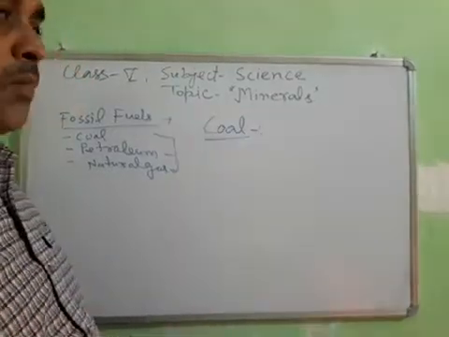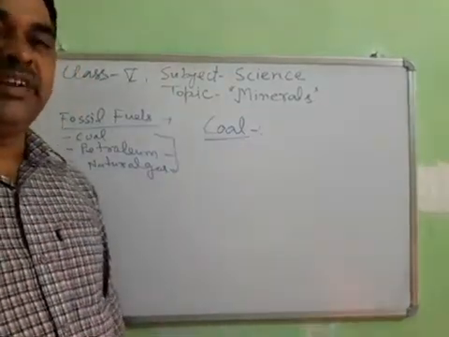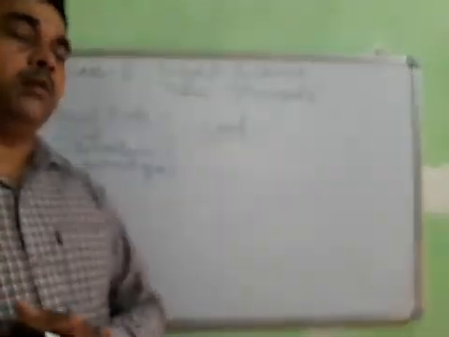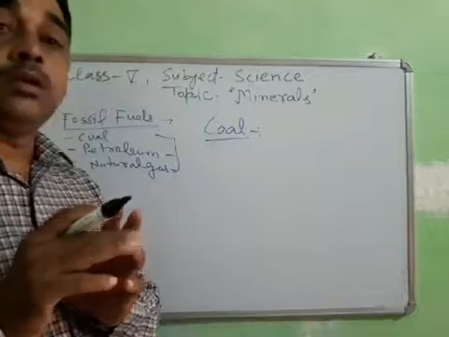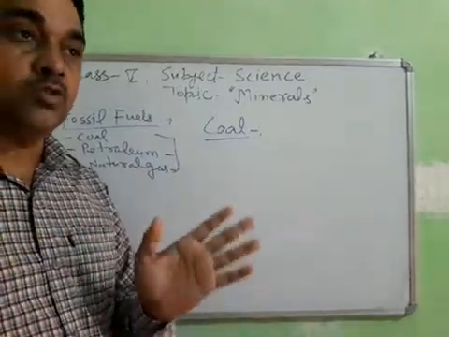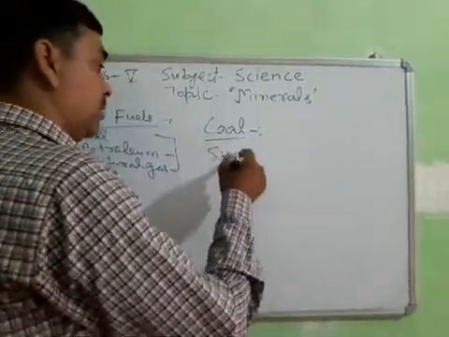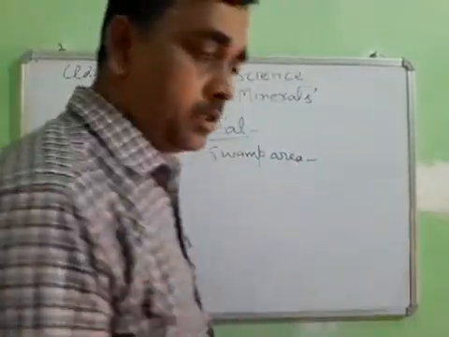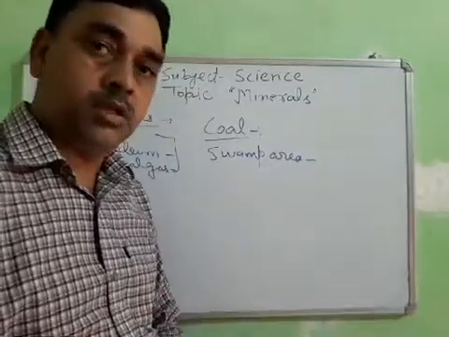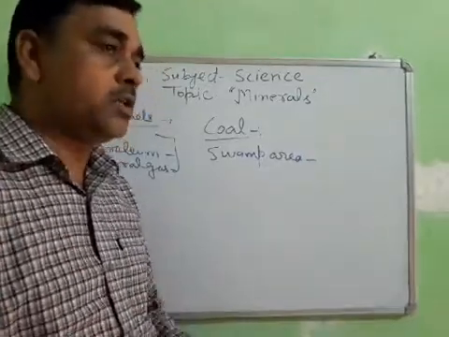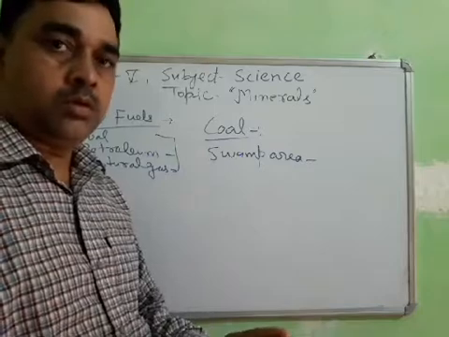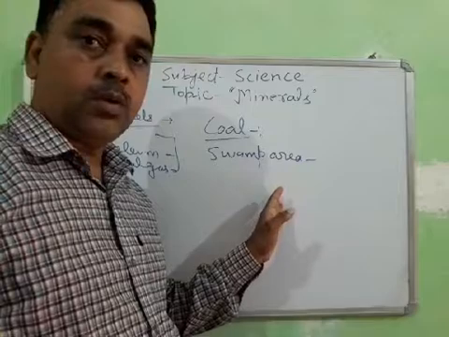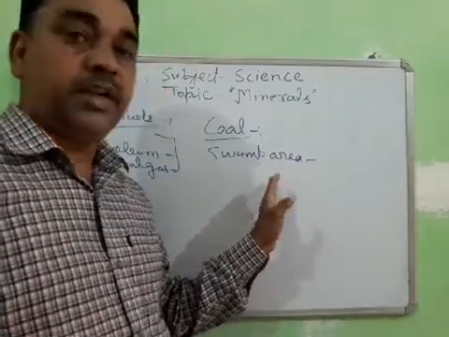Coal is generally formed from dead plants. Millions of years ago, some forests grew in swamp areas. When they died, they got buried deep inside the earth, and new plants continuously deposited over the old dead plants.